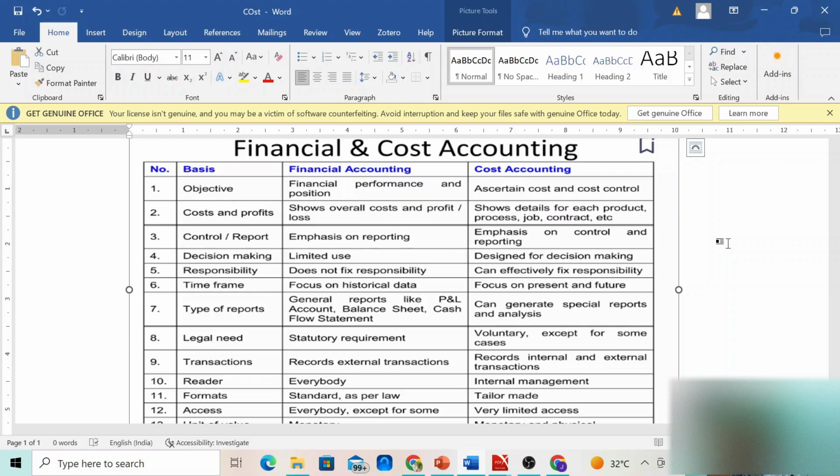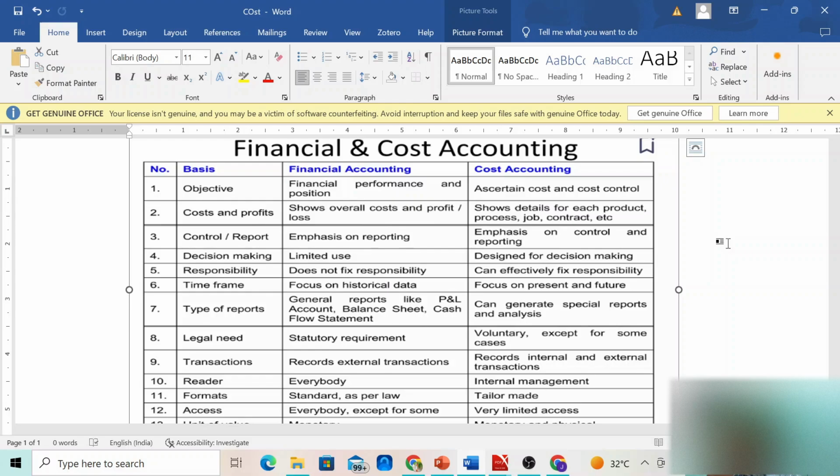But when we look at cost accounting, we have three tenses that come together, so that we'll be looking at the information that is available to us, that is past data, and we will do analysis at present and then make future decisions. So all the three tenses of past, present and future are involved in cost accounting.